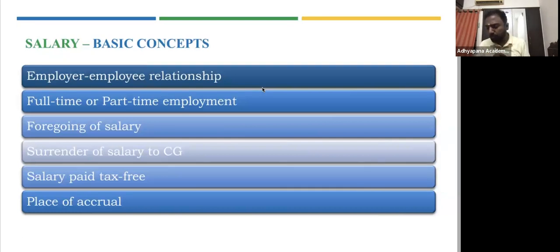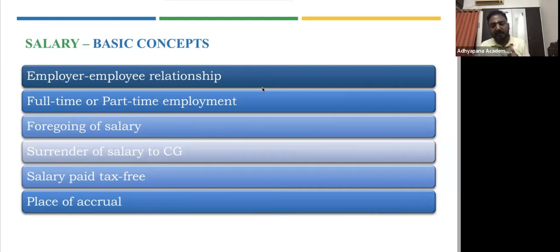What do you mean by foregoing of salary? Foregoing of salary is when you're giving up your salary. I don't want my salary; this month's salary, I'm giving it to a trust. Does that amount to your salary? Yes, because it is your salary supposed to be received by you, and then you are giving it to the trust. So this foregoing is also a kind of salary. We'll of course discuss it in detail. Surrender of salary to central government is also a concept which we will discuss.